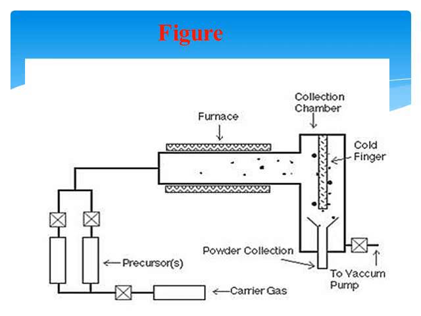So in this collection chamber, a cold finger is made, and this cold finger contains liquid nitrogen. And this liquid nitrogen will bring the temperature to almost minus 150 to 250 degrees Celsius.